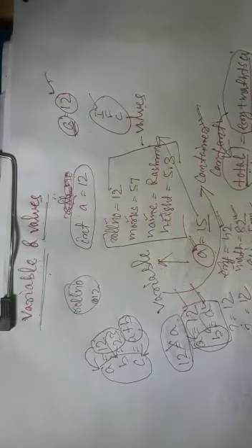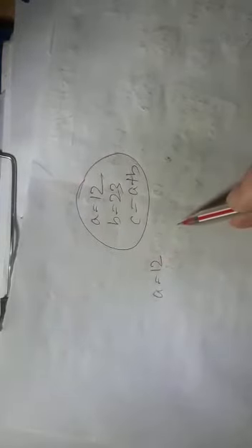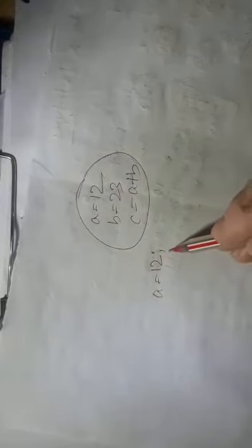Understood? See, I am showing it again on another page. You please concentrate. Suppose, students, I have to find out the sum of two numbers. Okay. So now A is 12, B is 23, and C equal to A plus B. How I will do this in C++, you please see. I will write A equal to 12, and in C++ you know we have to give a semicolon. Every line should end with a semicolon.